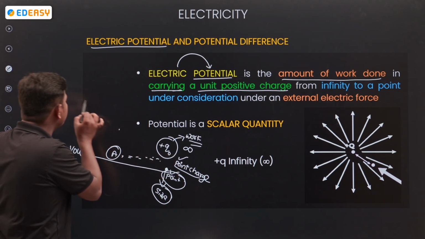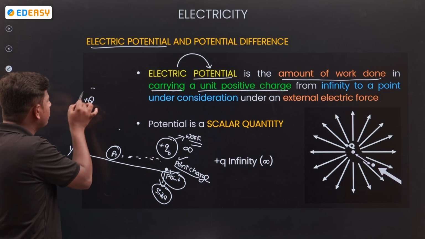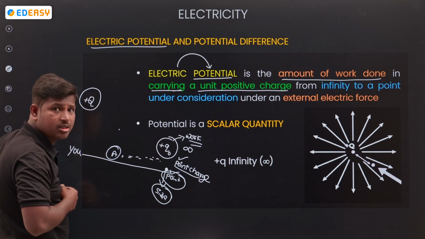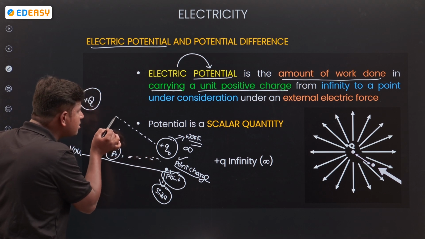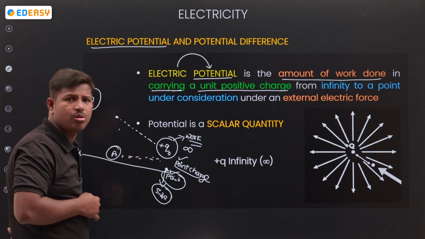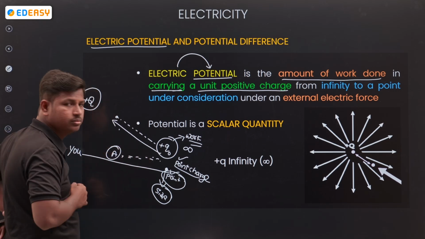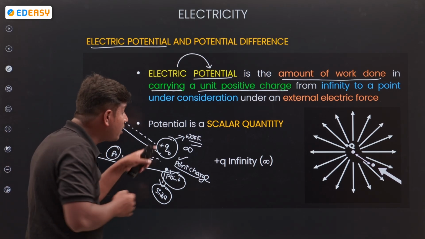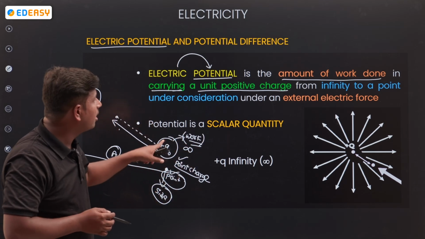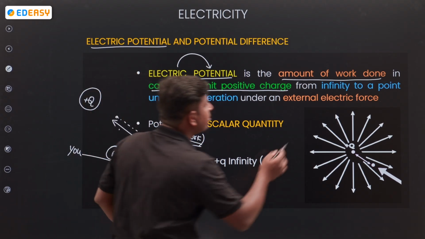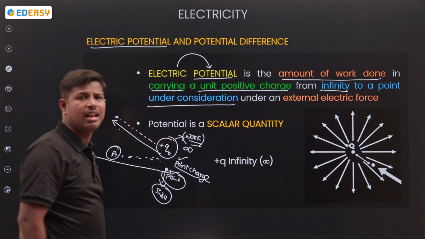From infinity to some distance, there is some charge, let us take plus capital Q. We are bringing the charge from infinity to some distance. What are we doing? We are doing work. What work? Bringing a unit positive charge from infinity to a point under an electrical field.